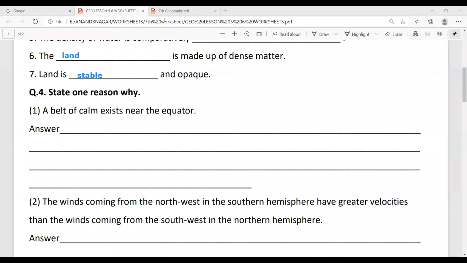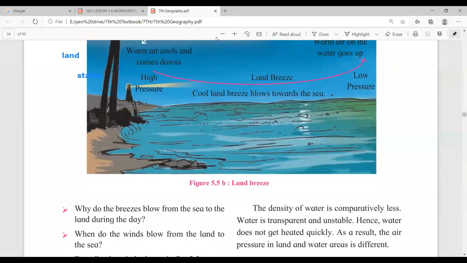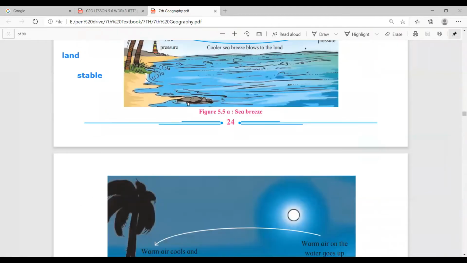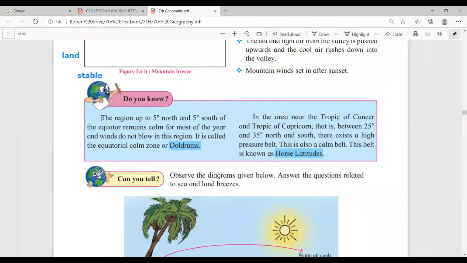So go to page number 24 in the geography textbook. See here, the region up to 5° north and 5° south of the equator remains calm for most of the year, and winds do not blow in this region.